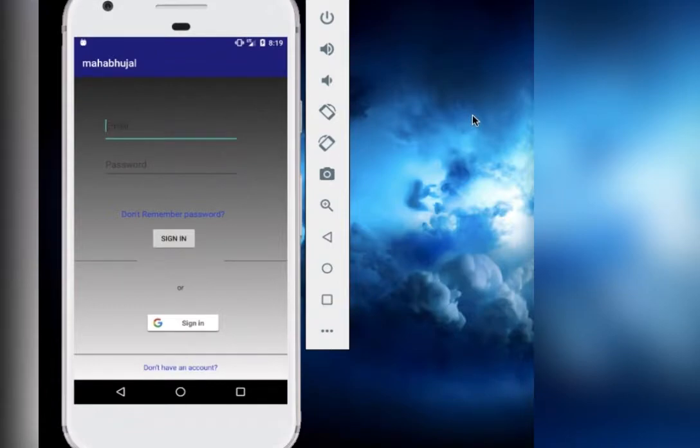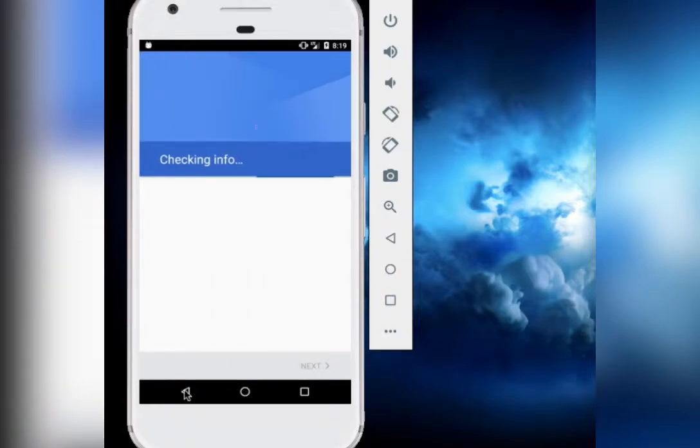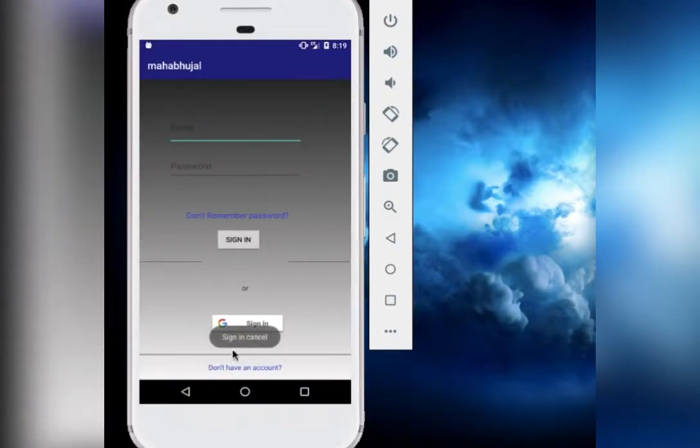So that is the main purpose of logging in, and the person will be able to view their bore wells and wells and the data about them. The important part here is the Google sign in, because this is the Google authentication. When we click on it, it is going to take us to the Google authentication server, and through this we can sign in with the help of Google sign in. If I press the back button, it is going to show me that the sign in has been cancelled. So this is how a user will be able to sign in.